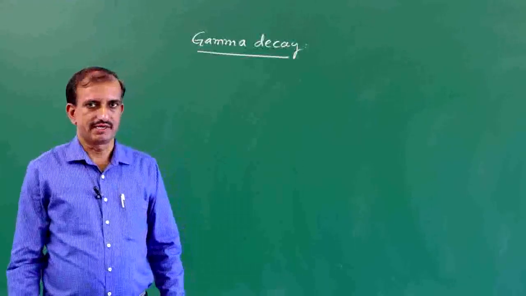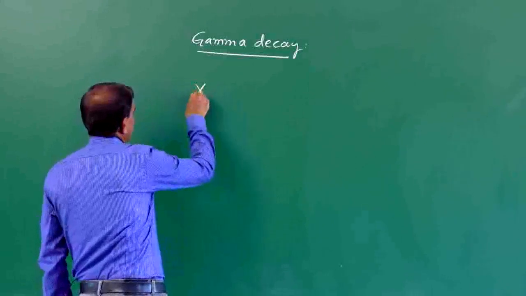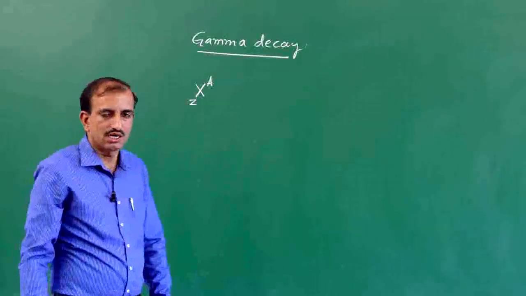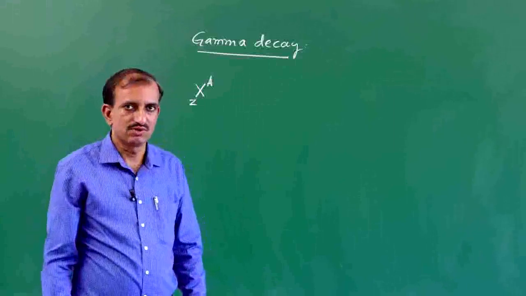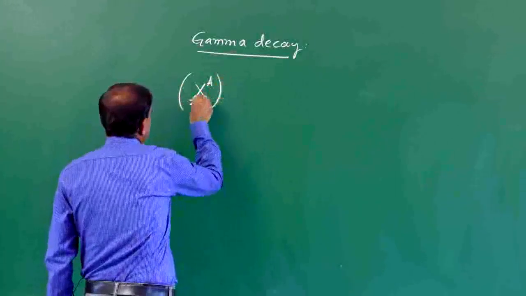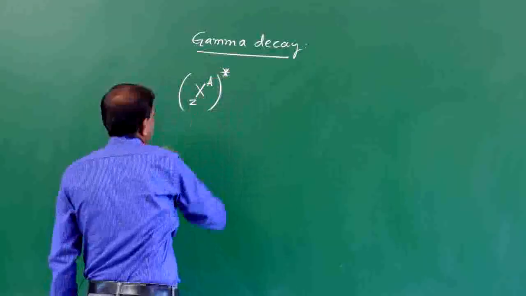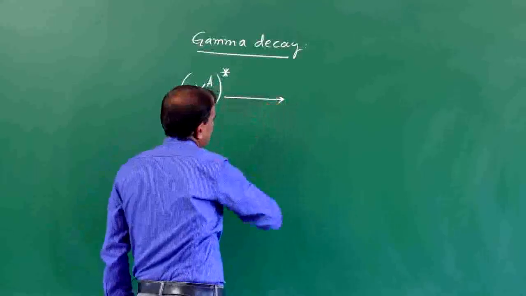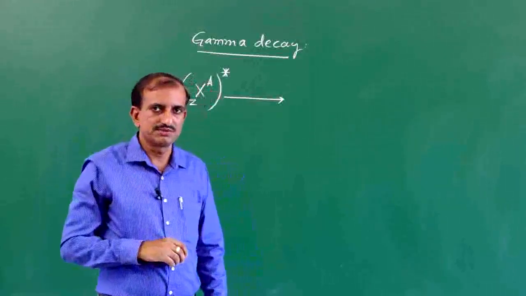Next, gamma decay. After the emission of a beta particle or an alpha particle, a radioactive nucleus will be in the excited state. For example, X (Z, A) is a radioactive nucleus in the excited state. This excited nucleus comes to the ground state by emitting one or more gamma ray photons.